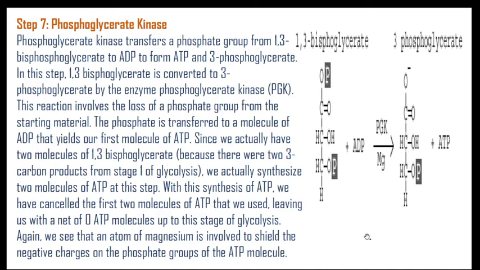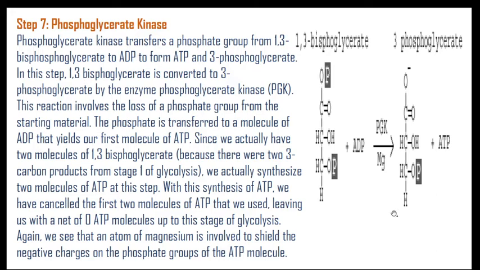At this step, with this synthesis of ATP, we have cancelled the first 2 molecules of ATP that we used, leaving a net of 0 ATP up to this stage of glycolysis. Whatever molecules are utilized for the reaction, just that many molecules are developed, and the net content of ATP is 0.